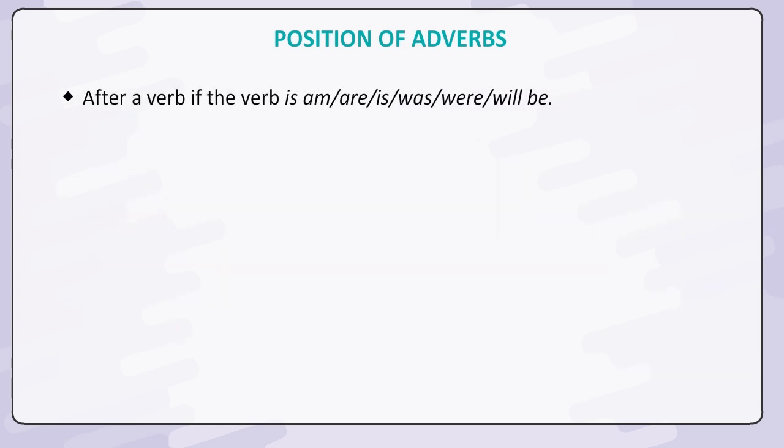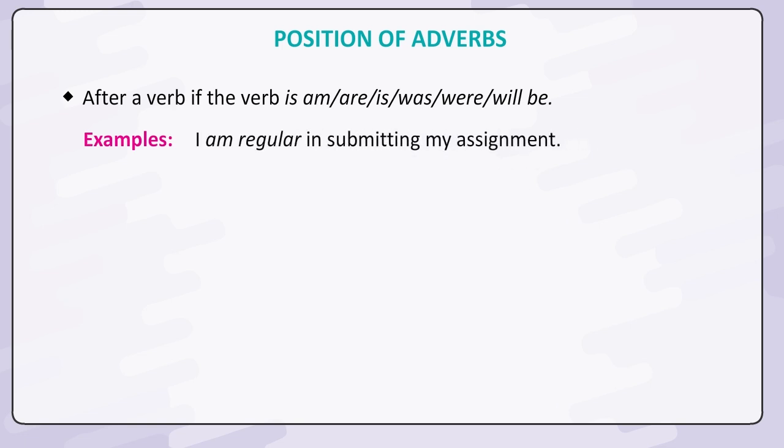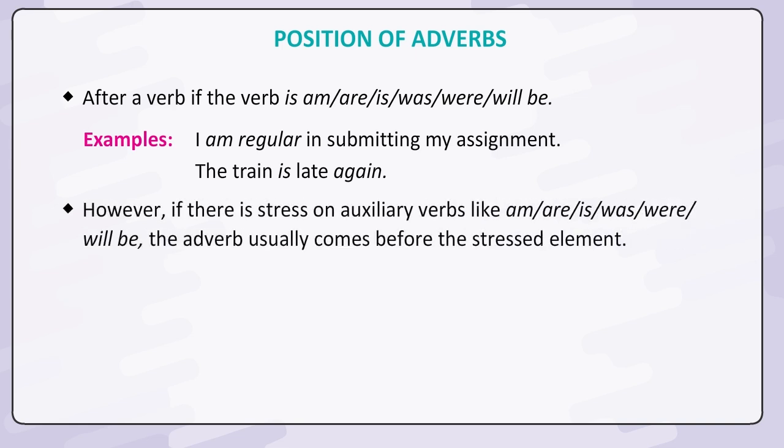After a verb if the verb is am, are, is, was, were, will be. Examples: I am regular in submitting my assignment. The train is late again. However, if there is stress on auxiliary verbs like am, are, is, was, were, will be, the adverb usually comes before the stressed element.